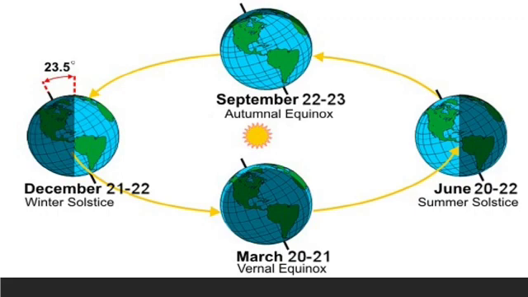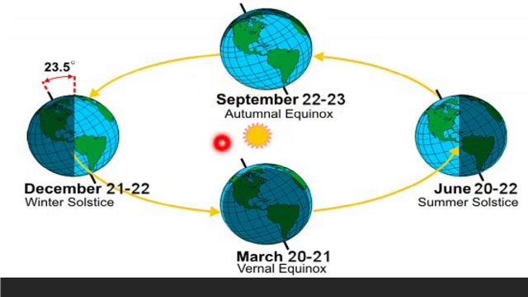On 21st March and 23rd September, the sun is directly overhead at the equator, and the earth experiences the spring or vernal equinox and the autumnal equinox on these 2 days respectively.